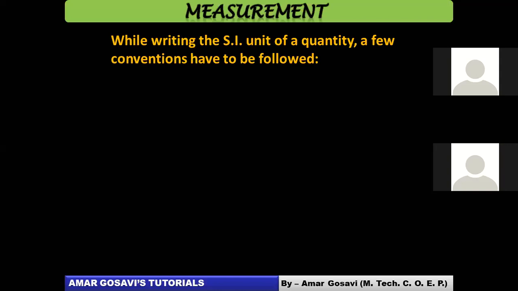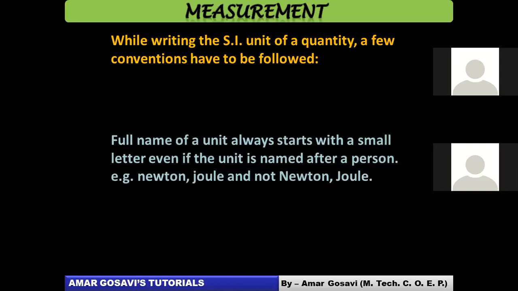In colleges they keep asking such questions in exams. So what are the rules? The first rule, friends, try and understand this: the full name of a unit always starts with a small letter. Say for example, you want to write 10 newton. You want to write the full name, so you will start with a small letter. You will never start with a capital letter. If you do, you will lose marks from here onwards.